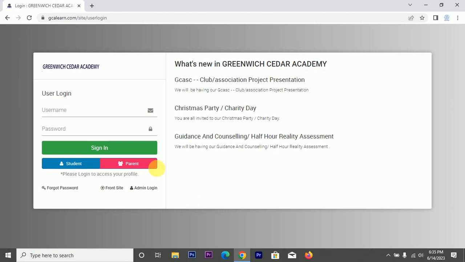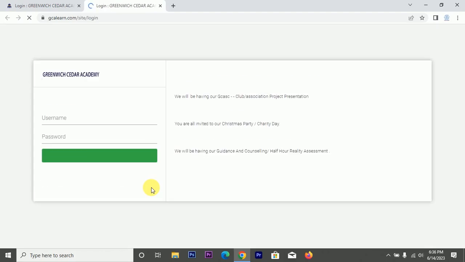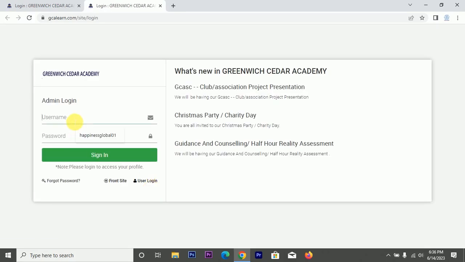So my concern right now is the admin login, because this is where all the tasks we need to carry out will be done. So let me go to admin login and let me log in.